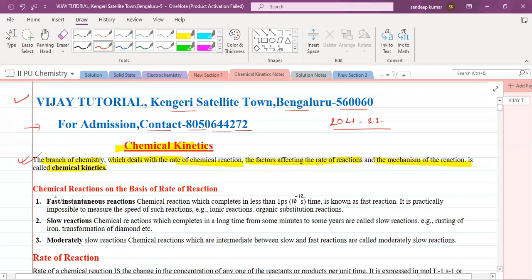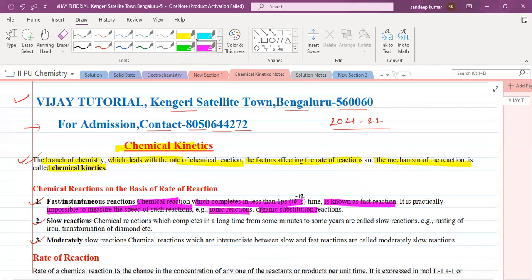There are generally 3 types of reactions: very fast reactions, slow reactions, and moderate reactions. Fast reactions are chemical reactions which complete in less than 10 to the power minus 12 second, that is 1 picosecond. It is practically impossible to measure the speed of such reactions. Examples are ionic reactions, organic substitution reactions, etc.